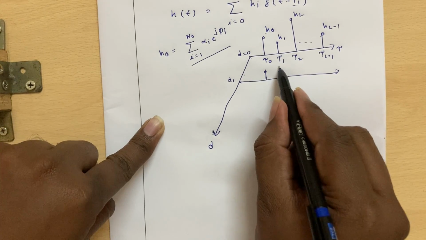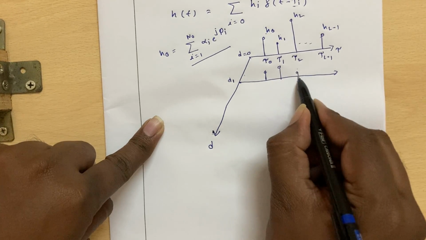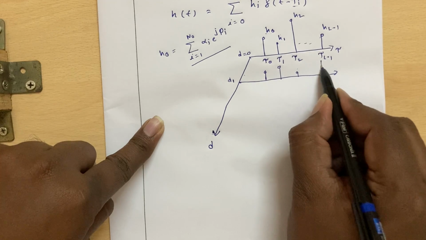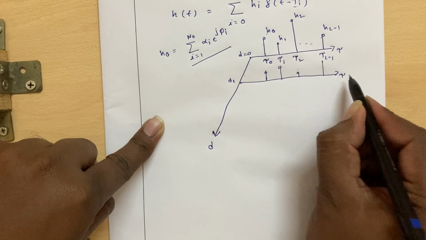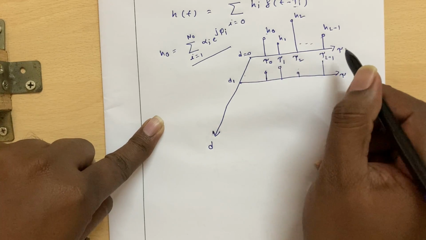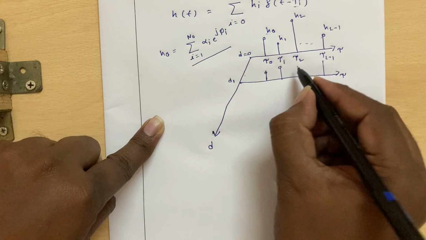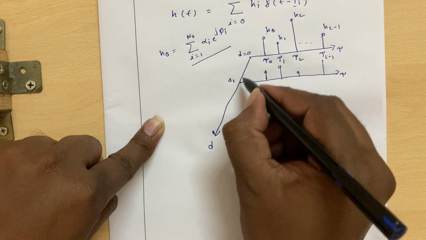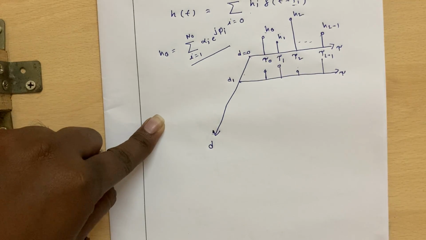Similarly, at tau 1 you will have a different value for h1, at tau 2 a different value for h2, and so on. So the channel impulse response will be location dependent. As you change the location, these coefficient values will be changing.